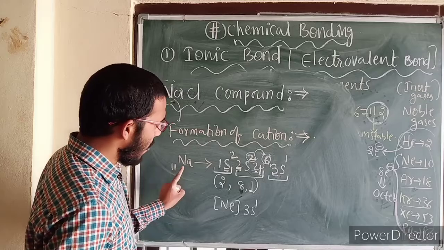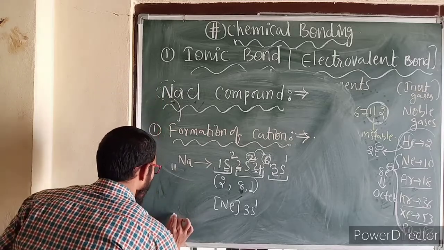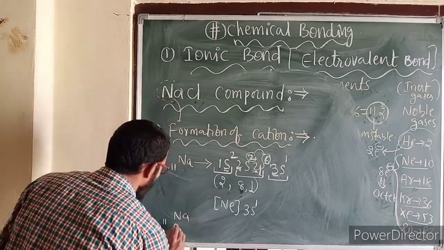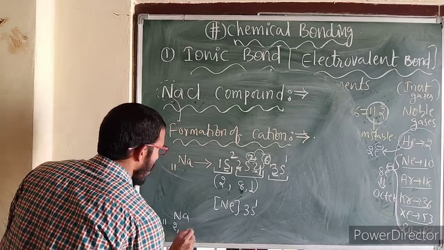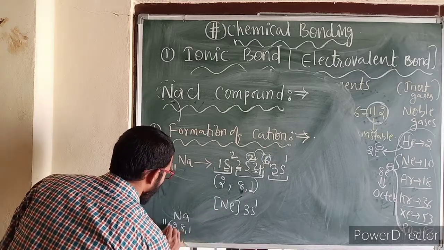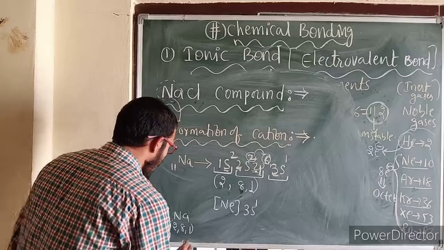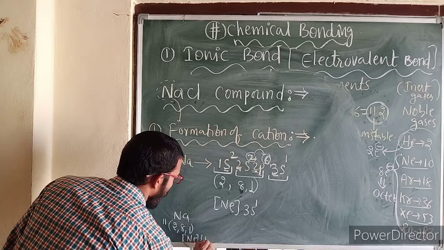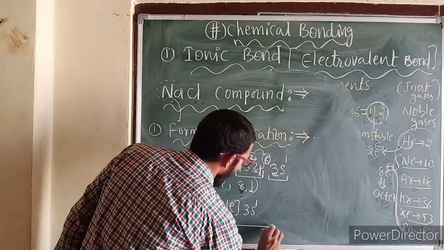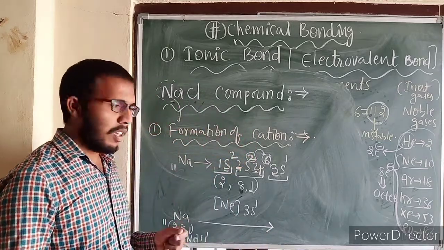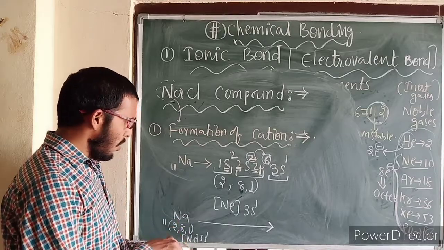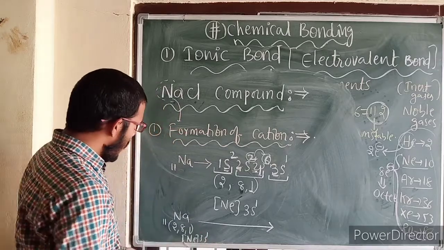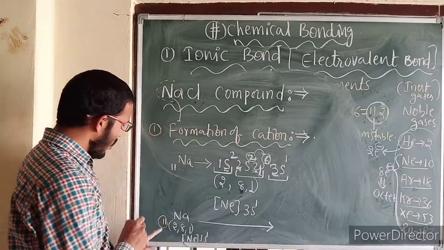Now see here, this sodium can be written as follows. Sodium, its atomic number 11. So this shell method I am writing 2 comma 8 comma 1. Now this can be written here neon 3s1. So all the metals, what is the nature? Electropositive in nature. Electropositive in nature means these try to lose the electron, but before going to write that, first of all, sodium atomic number, how much you have to see here?